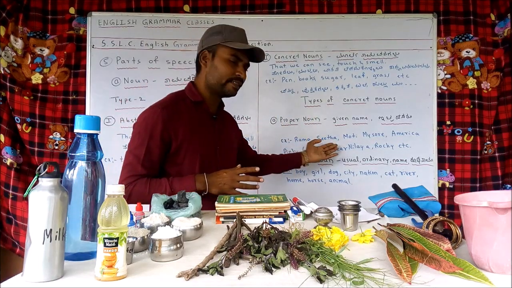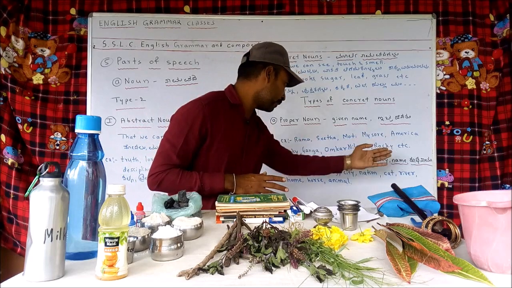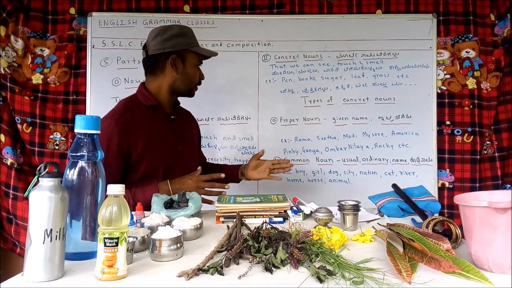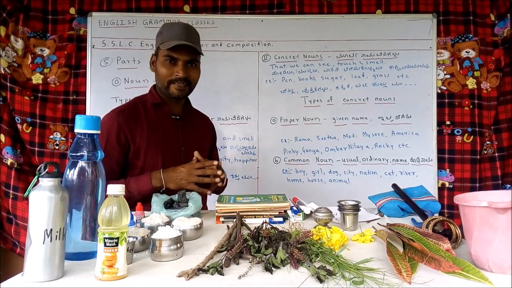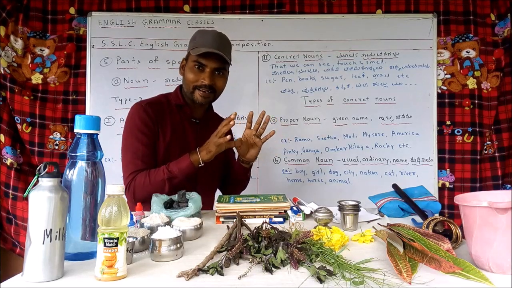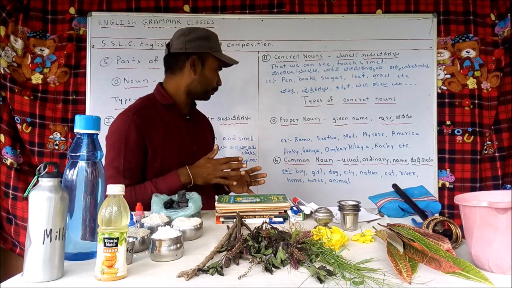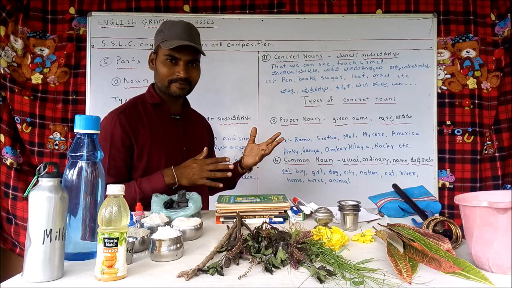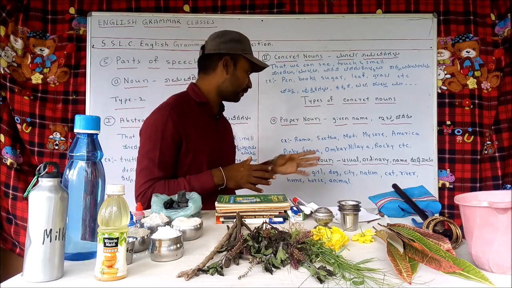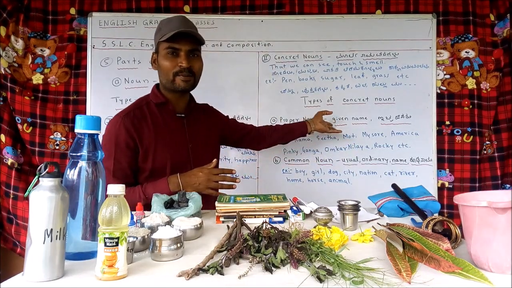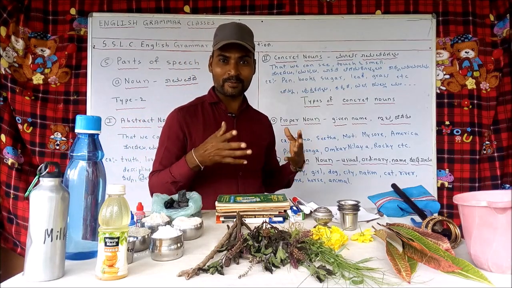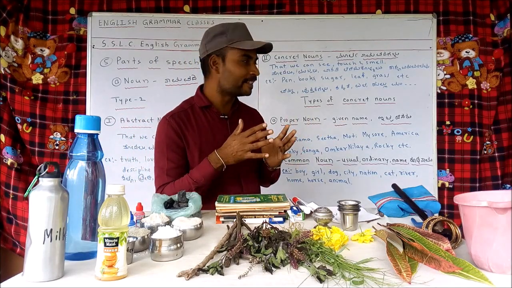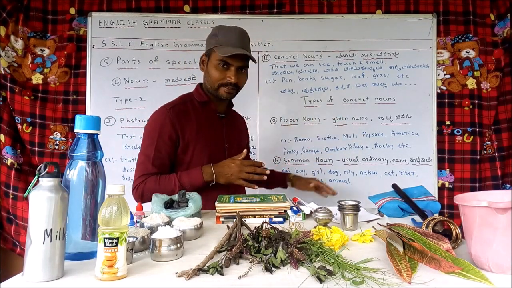For example, Rama, Sita, Moti, Mysuru, America, Pinky, Ganga. Rama is a person. His name is Rama. Rama is the name which is given to him. Sita is a girl. It is the name which is given to her. Moti is maybe a dog, maybe a cat, maybe a horse, maybe an animal, maybe a person. But Moti is a given name. The case is the same with all these things.